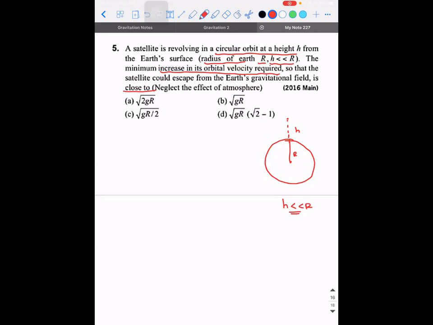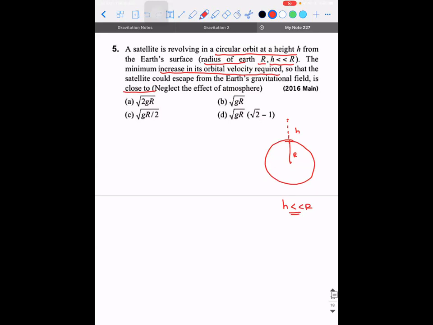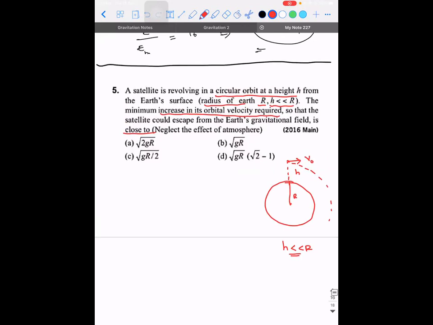Sir, the velocity with which it revolves around the Earth. It is revolving around the Earth, it can be any other planet also. If you give the velocity to the object such that our intention is to put this object in a circular orbit around the planet, then this minimum velocity is what is called orbital velocity. Now the question is, what is the value of orbital velocity? V naught is equal to how much?